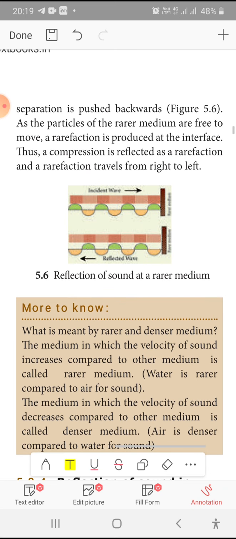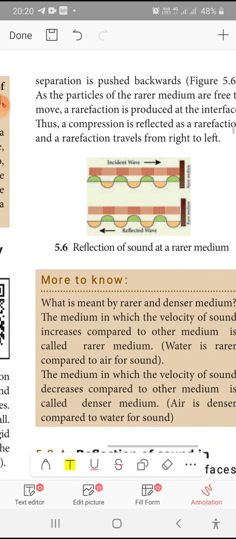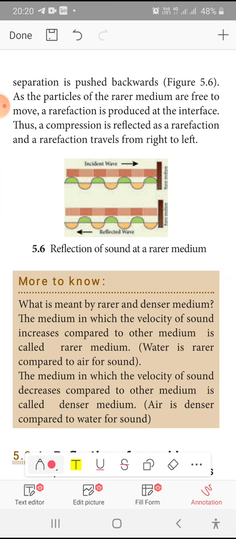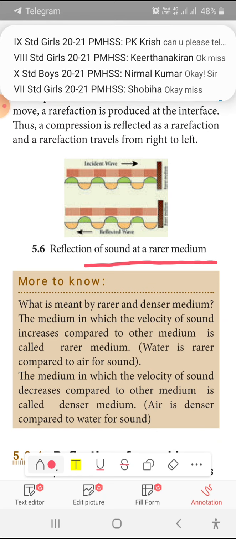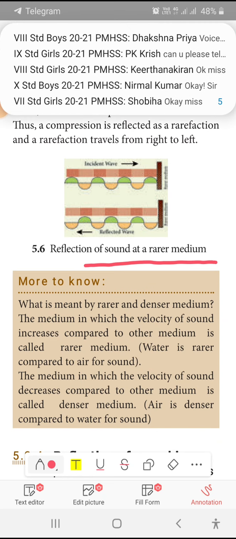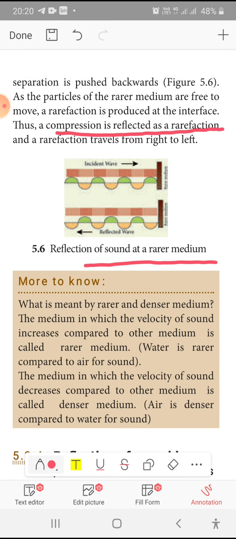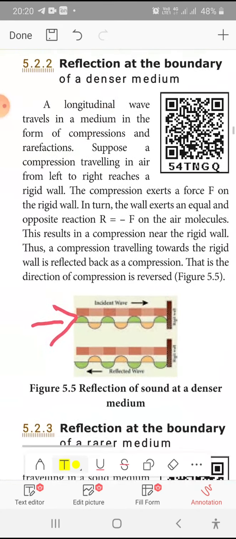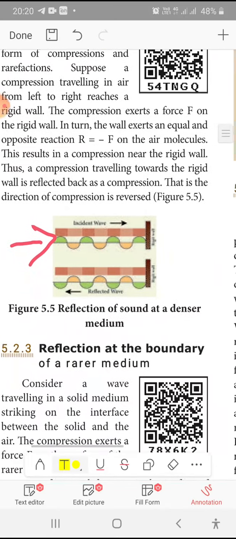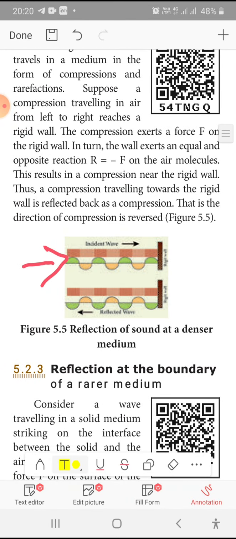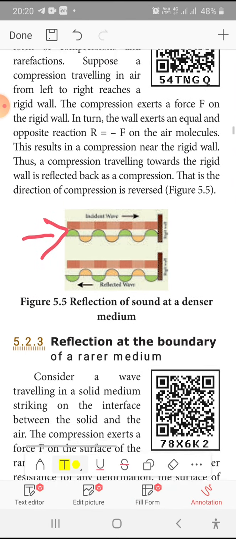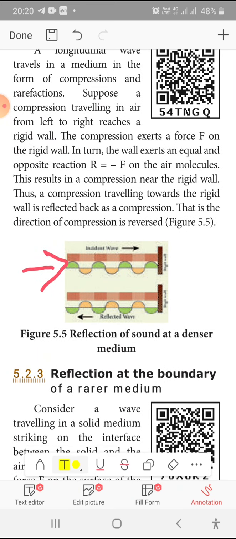Reflection of sound at a rarer medium. The only difference between reflection of sound at a rarer medium and a denser medium is the reflected wave. In the rarer medium the compression is reflected as rarefaction, whereas in the denser medium the compression is reflected back as a compression.